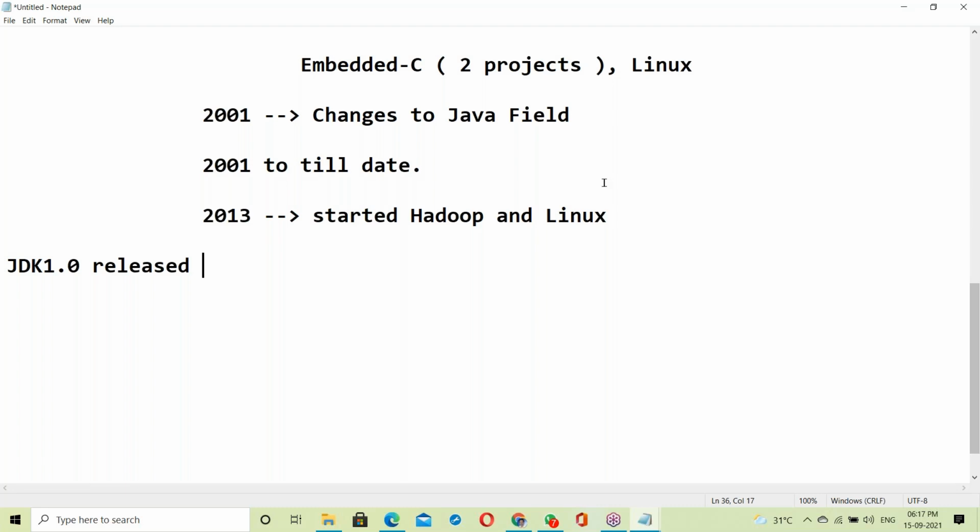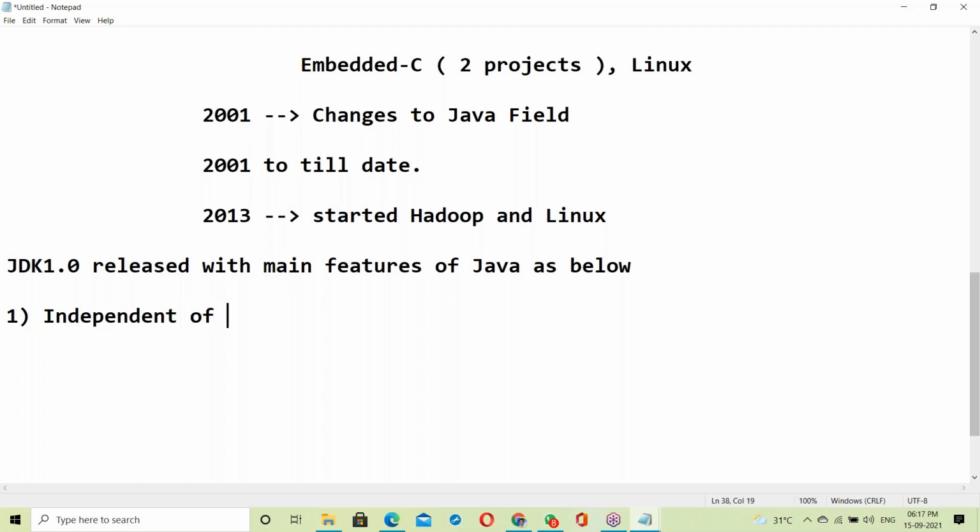JDK 1.0 was released with the main features of Java. So what are the main features? The main features of Java are as below. Yes, first one,